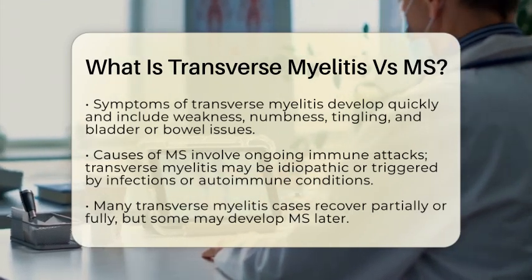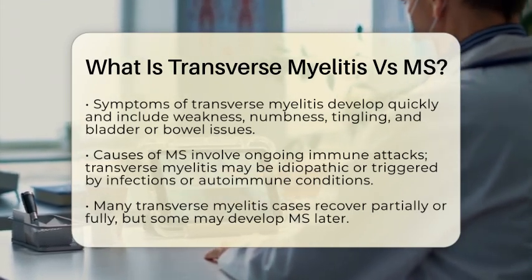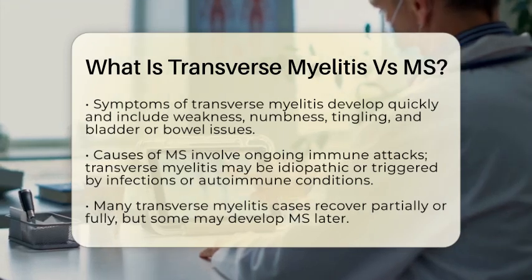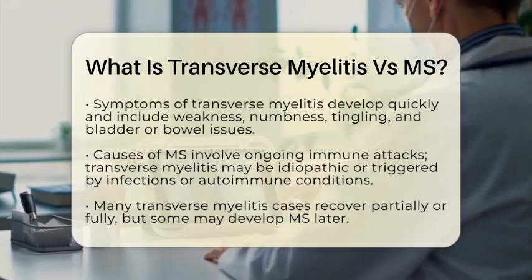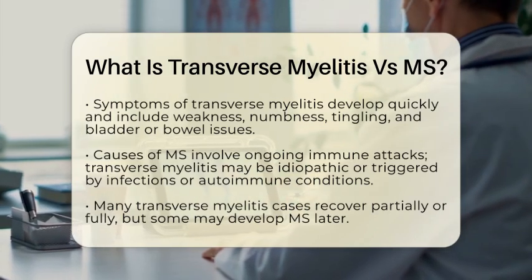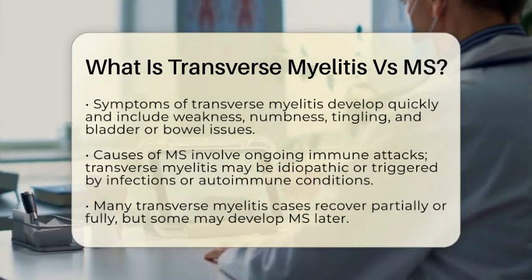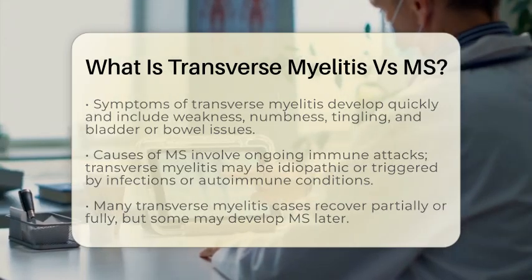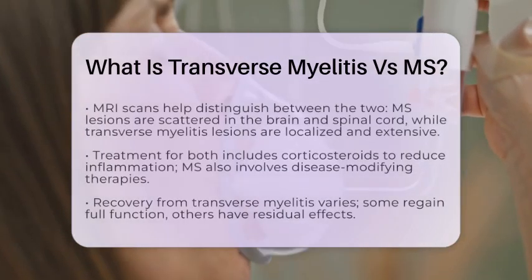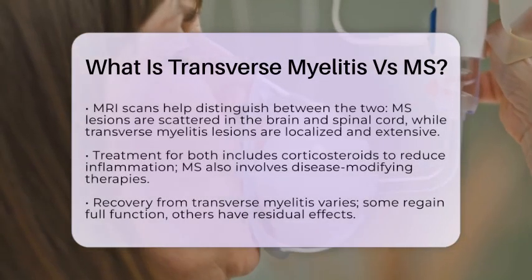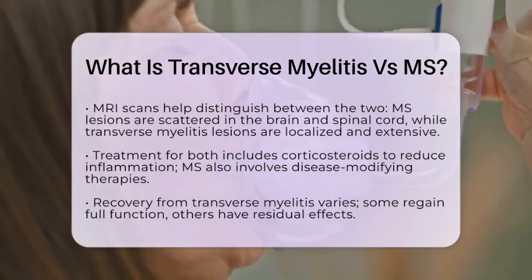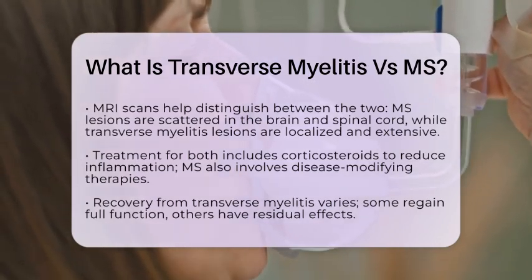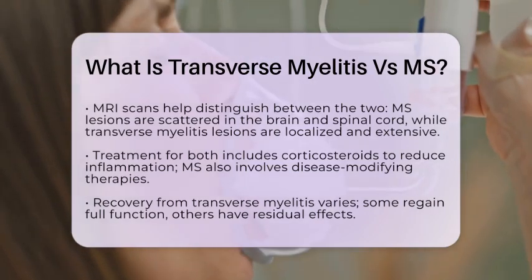The causes also differ somewhat. Multiple sclerosis is a chronic autoimmune disease with ongoing immune attacks on myelin, often with a relapsing and progressive course. Transverse myelitis can be idiopathic, meaning no clear cause is found, or triggered by infections, autoimmune conditions, or other inflammatory processes. Many patients with transverse myelitis recover partially or fully after treatment, but some may have lasting disability or go on to develop MS later.